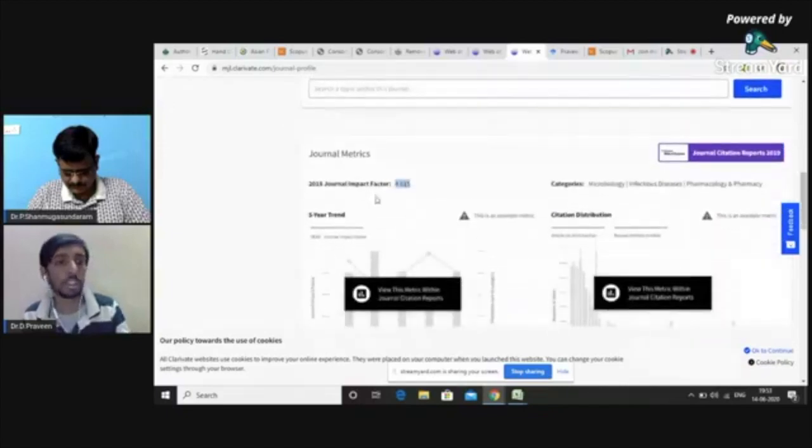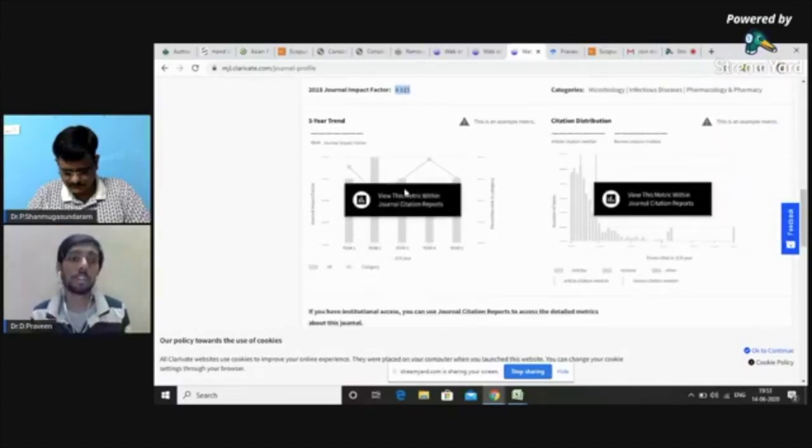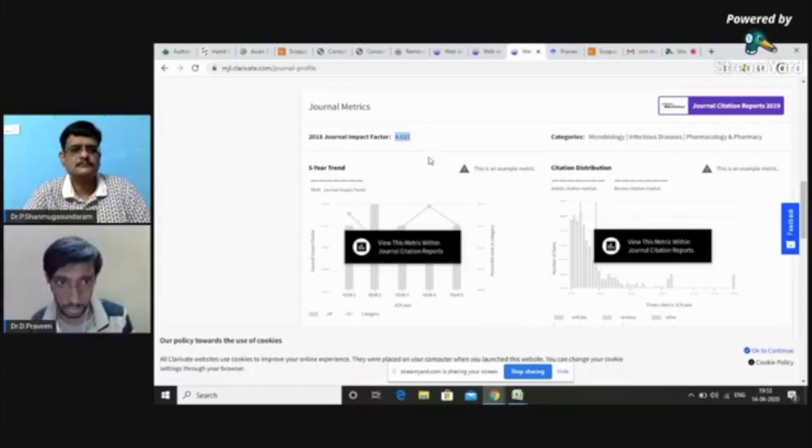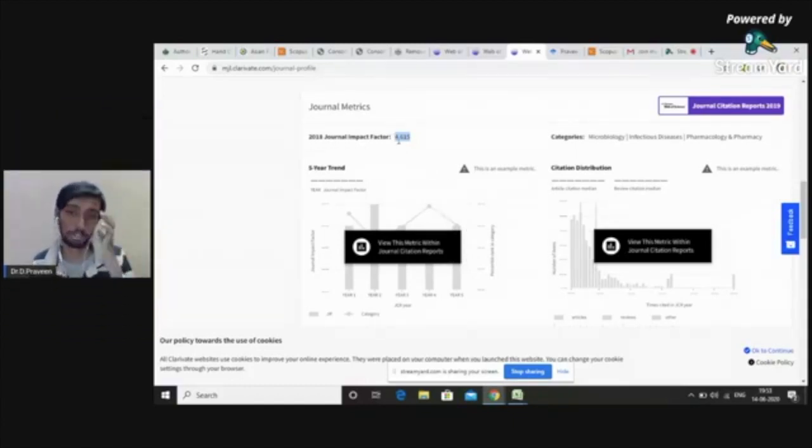When you come down, here is the most important thing, called journal metrics. These metrics are derived from Journal Citation Reports, which are the gold standard for any researcher. For example, the impact factor of this particular journal is 4.615, as given by Journal Citation Reports.